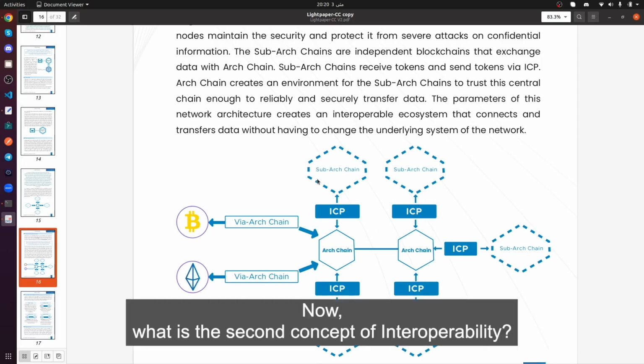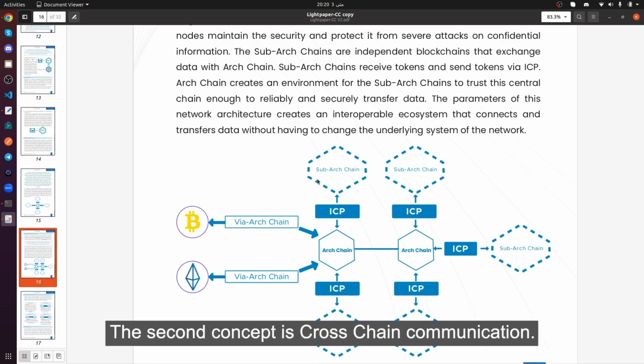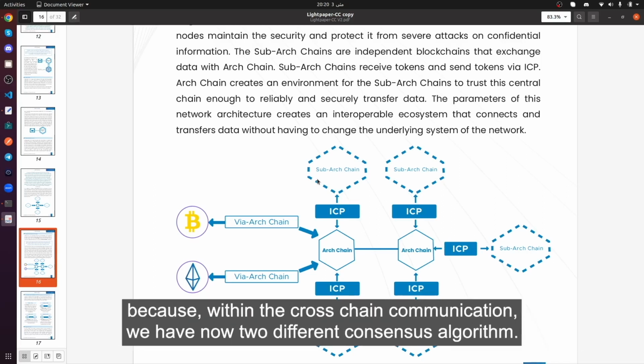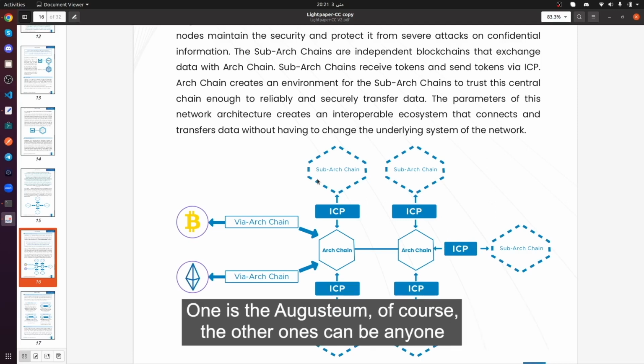Now, what is the second concept of interoperability? The second concept is cross-chain communication. Now, cross-chain communication is a bit sophisticated method in terms of data transfer and communication. Because within cross-chain communication, we have two different consensus algorithms. One is the Augustium, of course, and the other one can be anything.